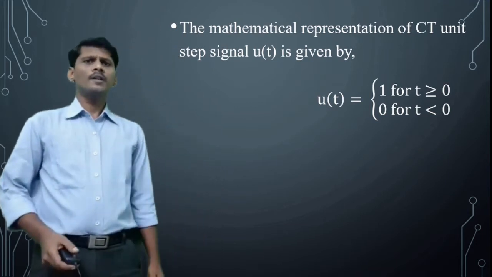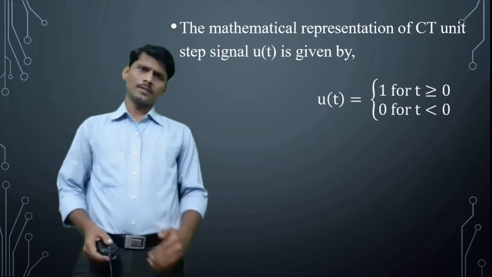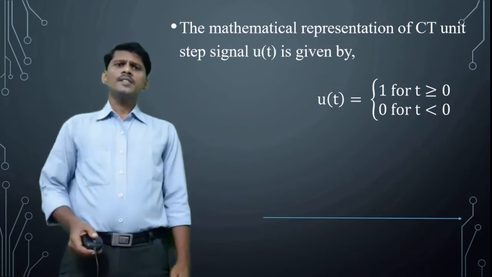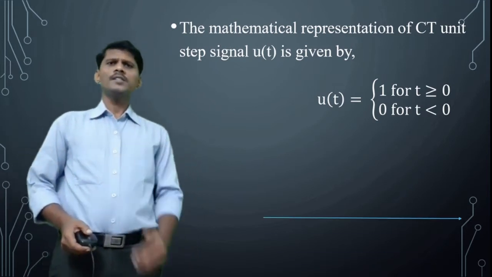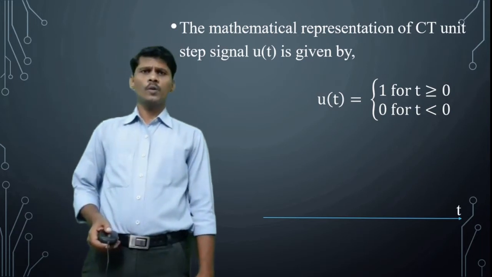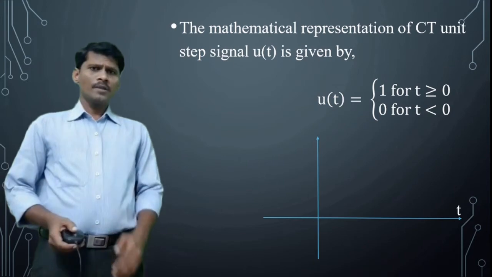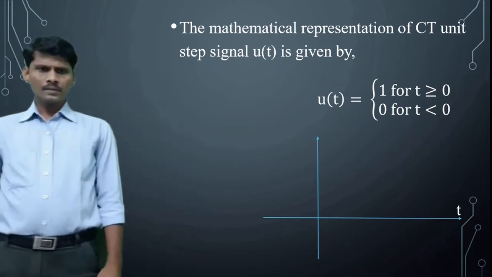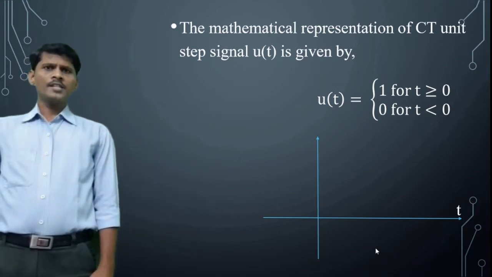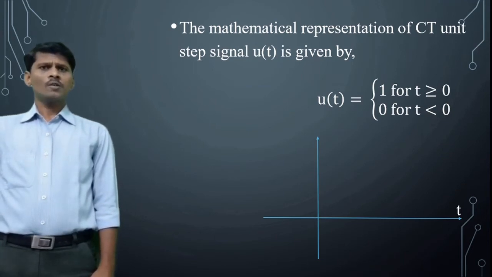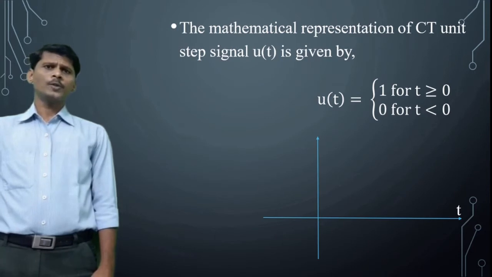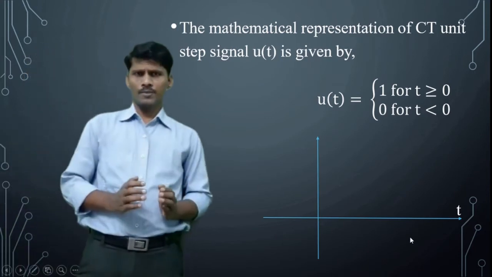Next, draw the graphical representation of the unit step signal. The x-axis is time t and the y-axis is the magnitude values of u of t. Time t varies from minus infinity to plus infinity.